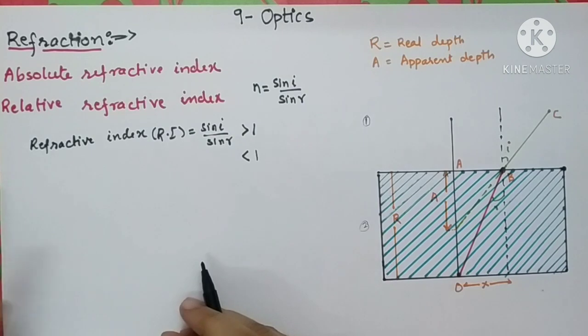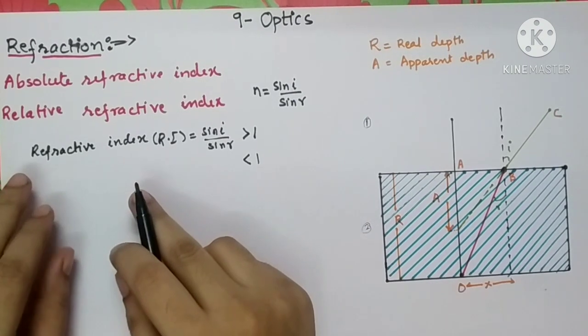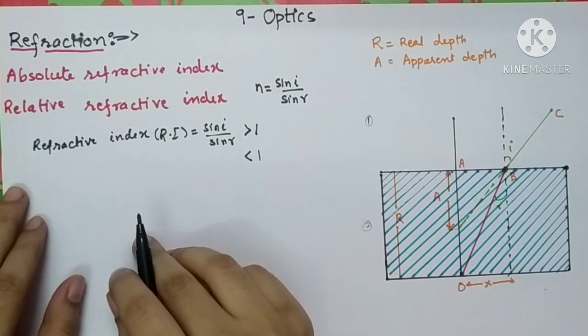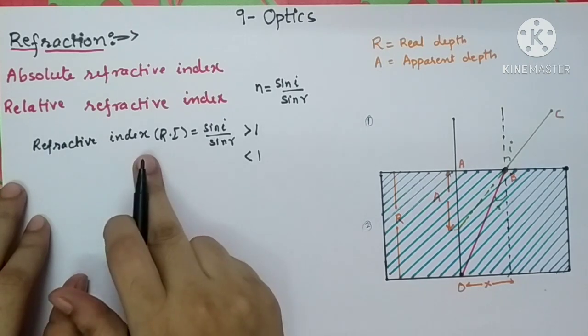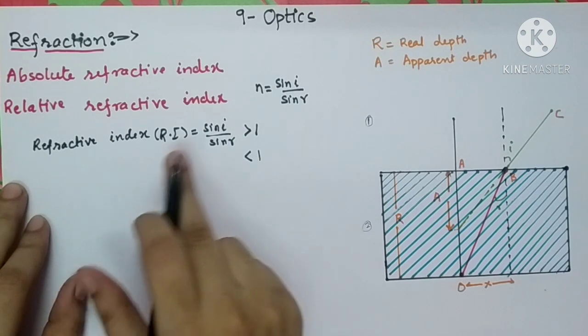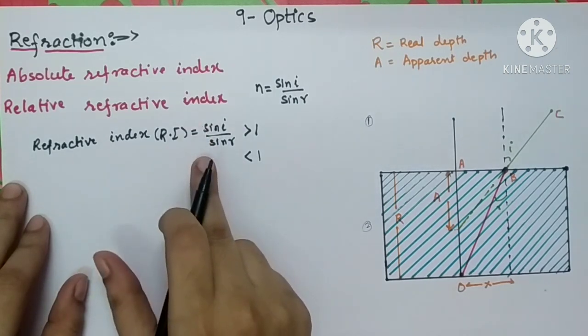So both processes you can study in any way. The light ray can pass from rarer medium to denser medium, as well as from denser to rarer. This ratio is very important because we have to concentrate on this part. This ratio will decide how dense the medium is. So the refractive index, by Snell's law, we have written as sin i upon sin r.